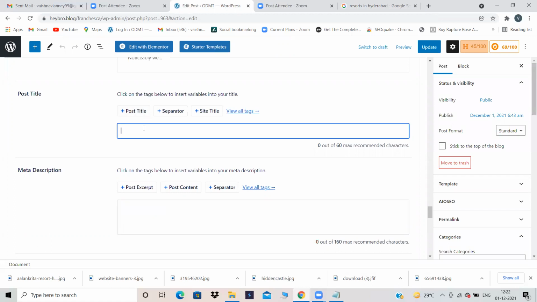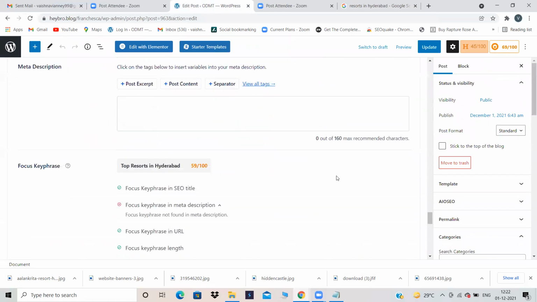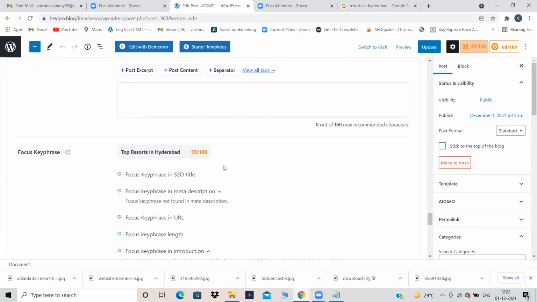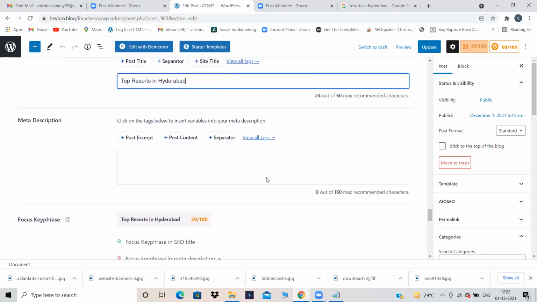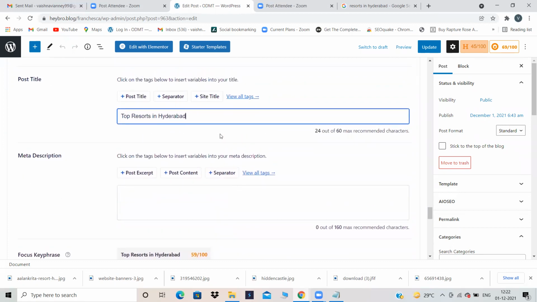Now I have to give a post title and meta description. How I need to give them is to use this focus key phrase in your title and description. That means whatever sentence you are creating, you have to use this particular focus key phrase, then create a sentence. So now I am giving over here top resorts in Hyderabad. Did I use my focus key phrase? This is my focus key phrase, and I have used it. Now you can add anything before or after, anywhere, but make sure you use this focus key phrase everywhere.